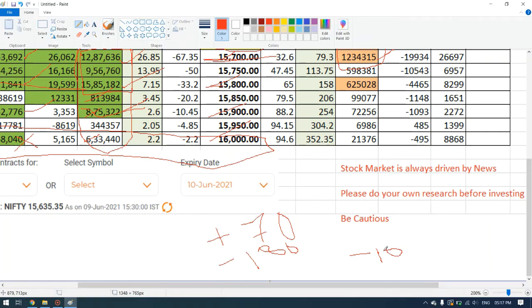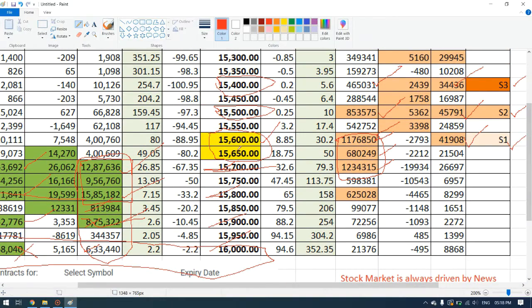That means you can see how much buying and selling pressure there is in the market. So 15,700 and 15,650 are acting as major support as well as major resistance.